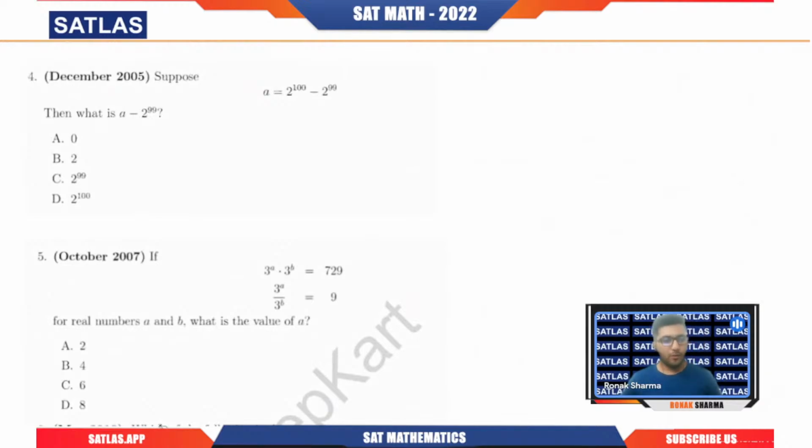The fourth question says: suppose a equals 2 power 100 minus 2 power 99, then what is a minus 2 power 99? Now you need to understand one thing again: whenever they give you a question based on an equation, see, I'm not talking about linear equations that are related to a straight line.